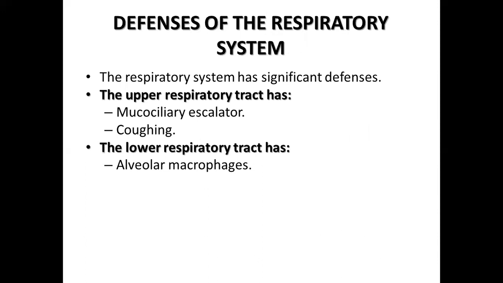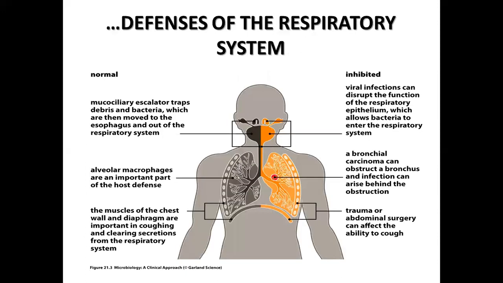The upper respiratory tract has the mucociliary escalator and coughing, and the lower respiratory tract has alveolar macrophages. The normal human mucociliary escalator traps debris and bacteria, which are then moved to the esophagus and out of the respiratory system. You can see in the diagram, if they reach the lungs, alveolar macrophages are an important part of the host defense.